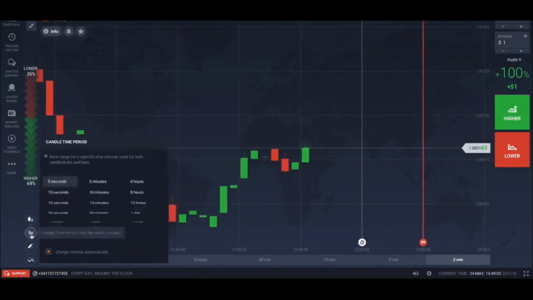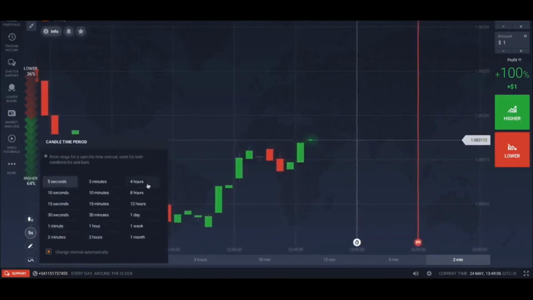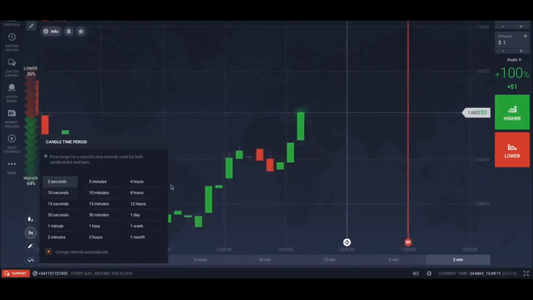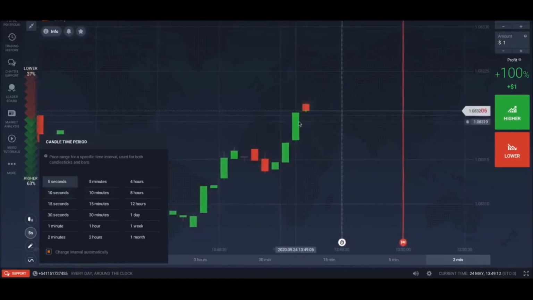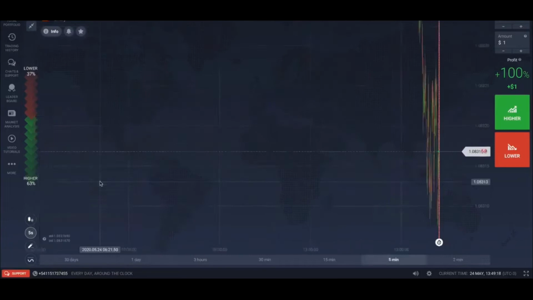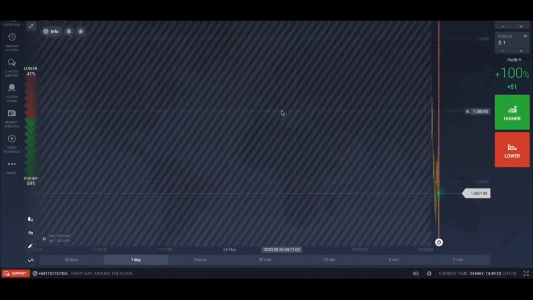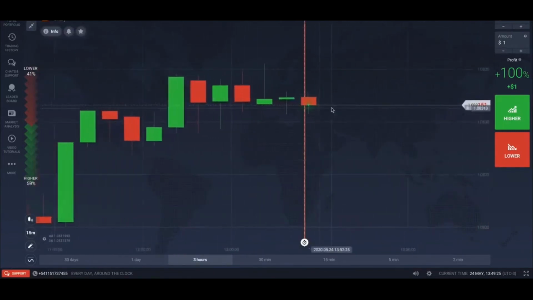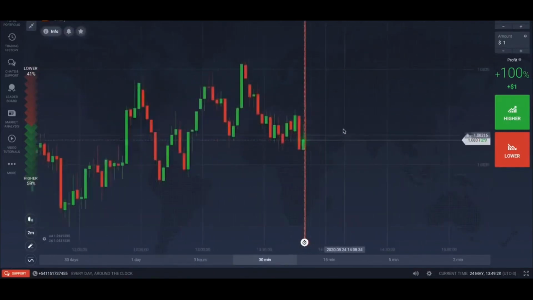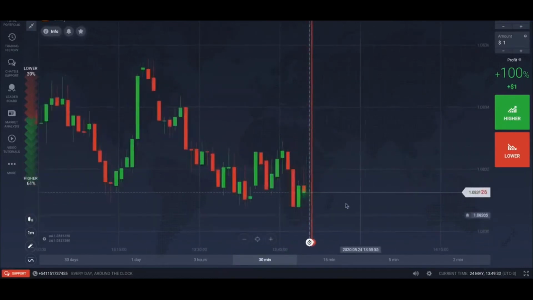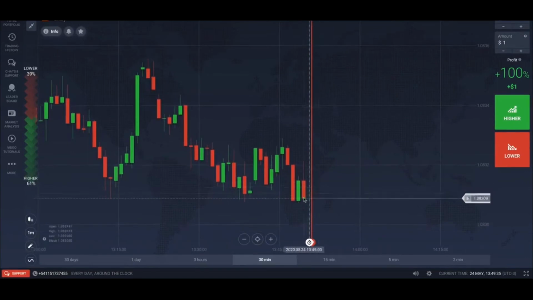Done. And as you can see, it switched to 5 seconds. So you have a bunch of different time frames here for each candle. That means that 5 seconds is what it takes, each candle is basically 5 seconds. So if I switch to 5 minutes, which is the one that I'm going to use, you'll see that each candle takes 5 minutes to finish. So at the end of this candle and at the beginning of the next one, see, in 30 seconds this candle is going to end, and it's going to start another one that's going to last 5 minutes, and then another one.